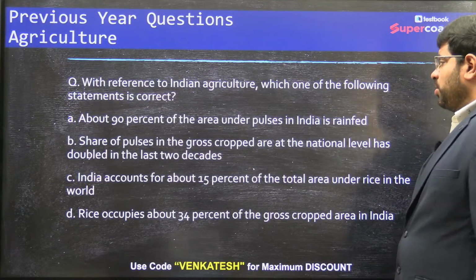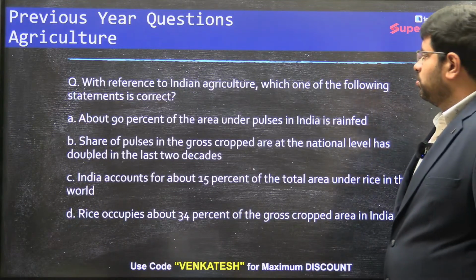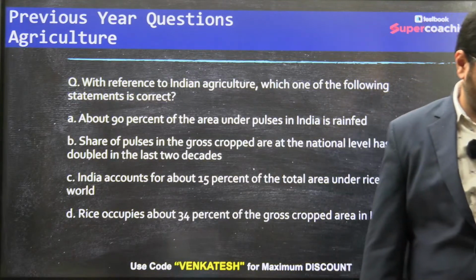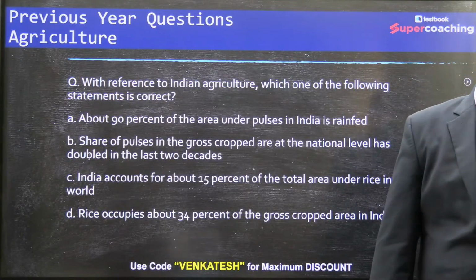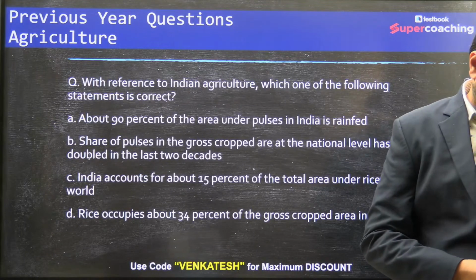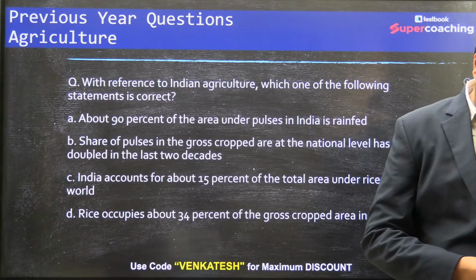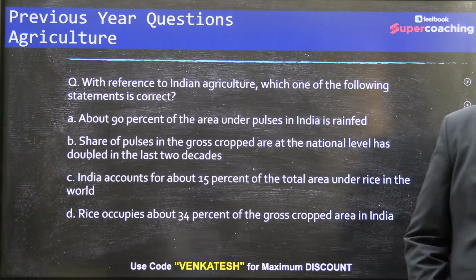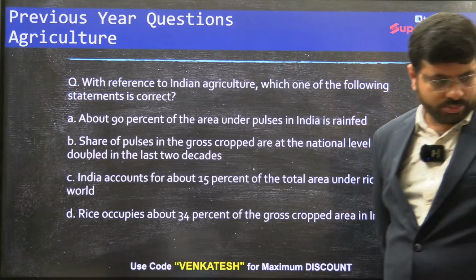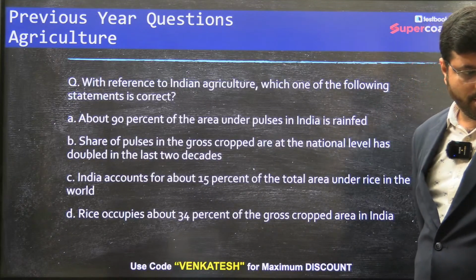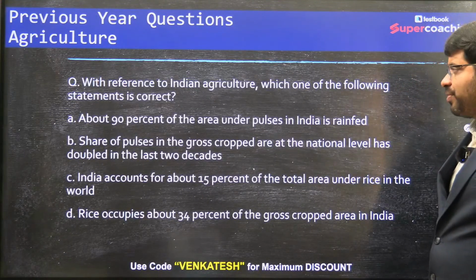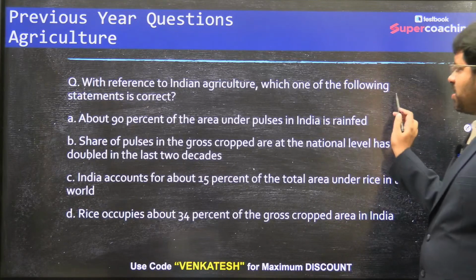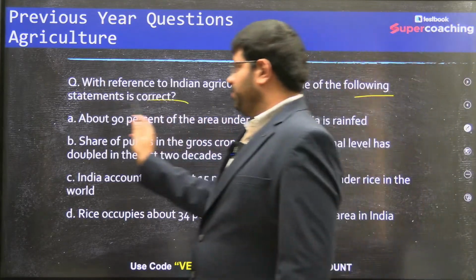The next question. Now you see this one. With reference to Indian agriculture, which one of the following statements is correct?